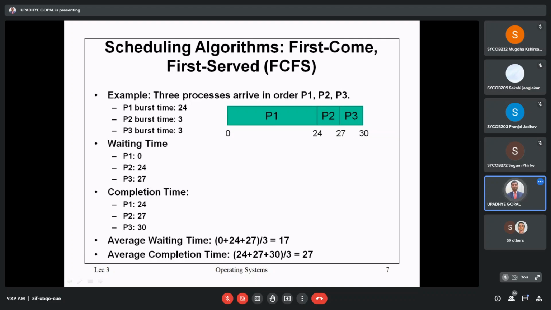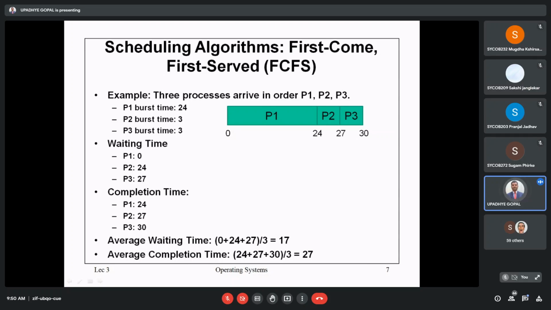Now completion time. Completion time of first process P1 is 24 units. For second process, it is 27. And for third, it is 30. In all, if I want to calculate the average waiting time for all the processes, it will be waiting time of first process plus waiting time of second process plus waiting time of third process divided by total number of processes P1, P2, P3, that means 3. So 0 plus 24 plus 27 divided by 3, it is equal to 17.